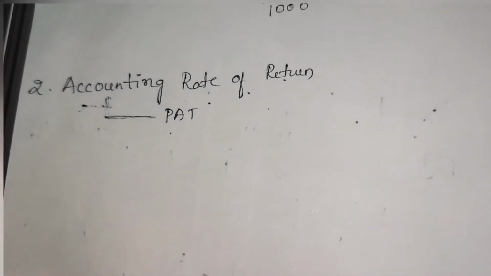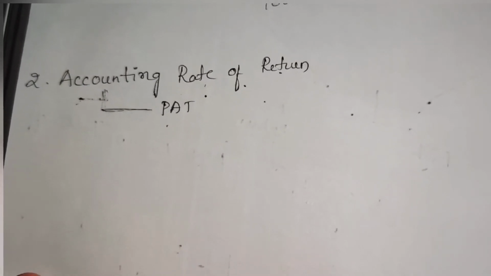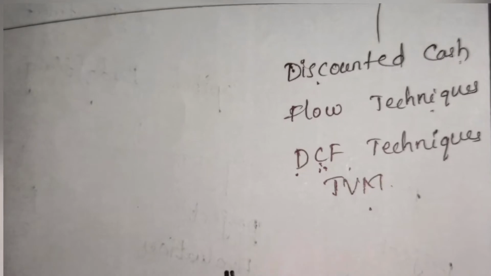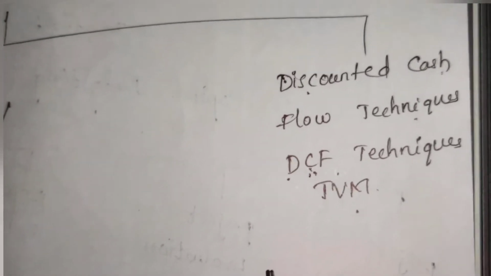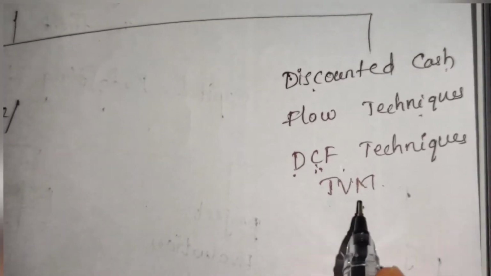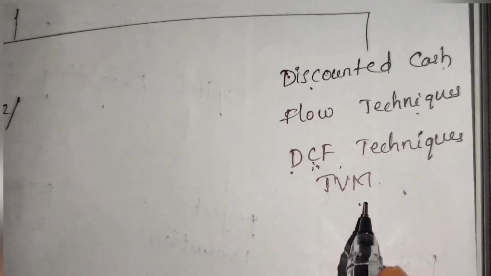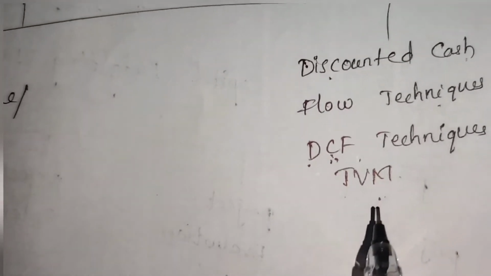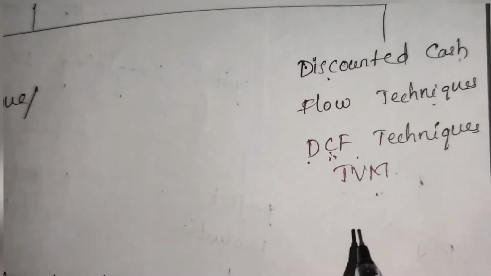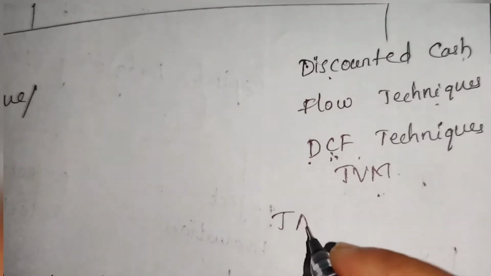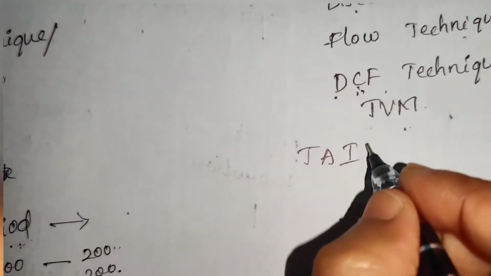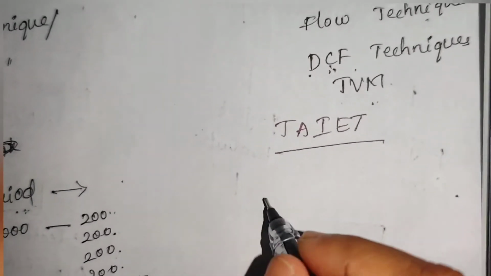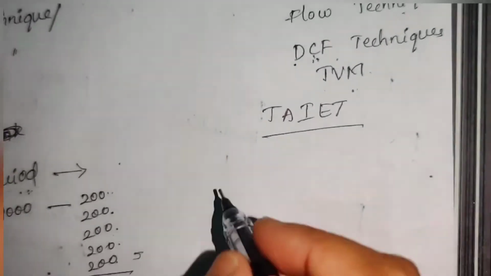So these are the two methods we use in traditional techniques. Discounted cash flow techniques, as we have already discussed, use time value of money. That's the reason they are also considered as time adjusted investment evaluation techniques. Here there are basically three models which we extensively use.